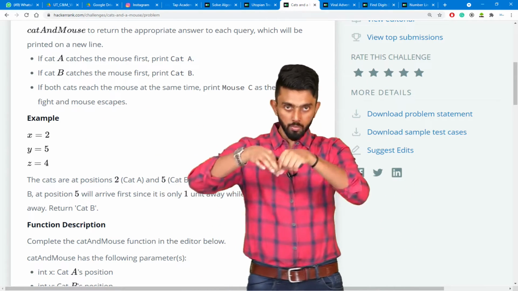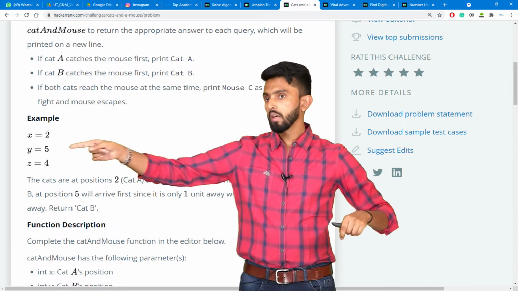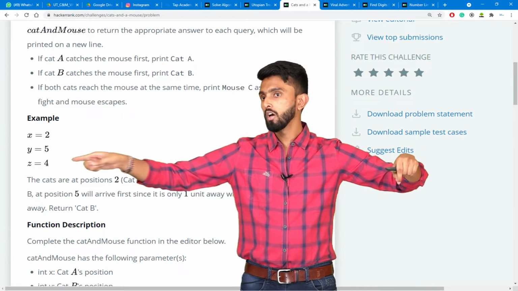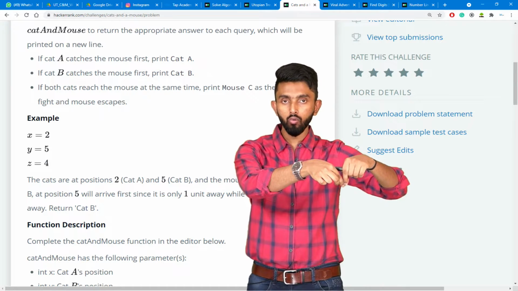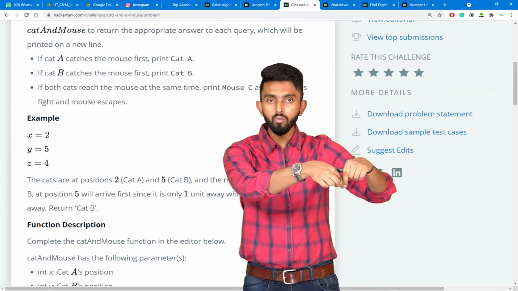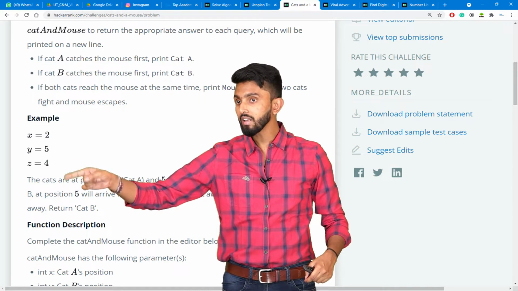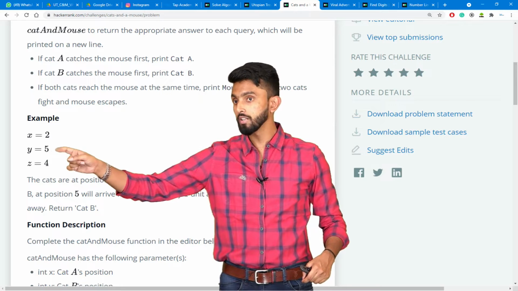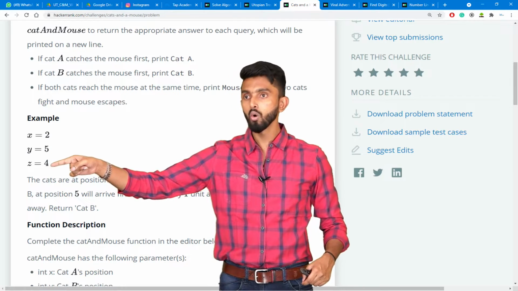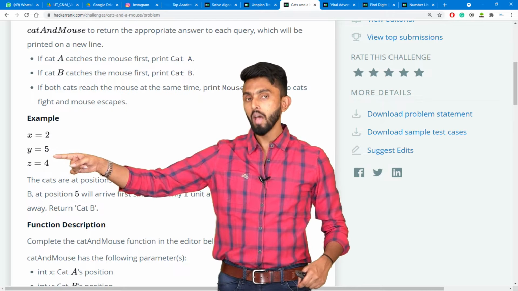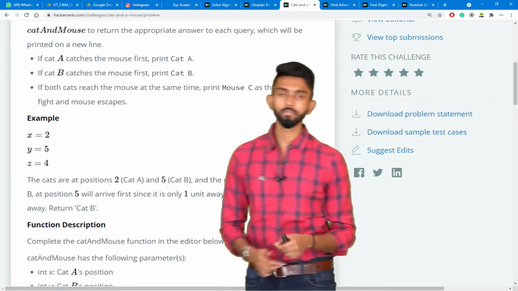See, assume there is a line like this. Cat A is at position 2. Cat B is at position 5. Mouse is at position 4. Is 2 closer to 4 or is 5 closer to 4? Any day 5 is closer to 4, which means the second cat will reach the mouse faster, which means who will get to eat the mouse? Cat B. And that is why you must return Cat B.